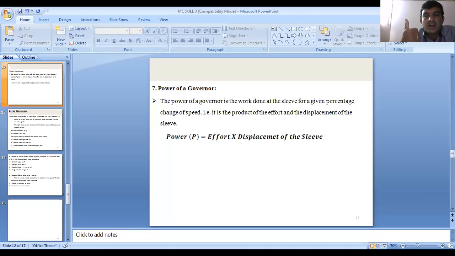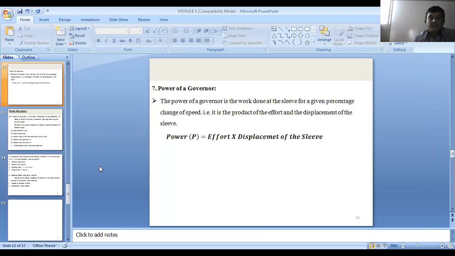One is controlling force, second is sensitivity, third is hunting, fourth is isochronism, fifth is effort of the governor, sixth is power of the governor, and last is stability of the governor. These are 7 basic concepts or definitions you should remember.